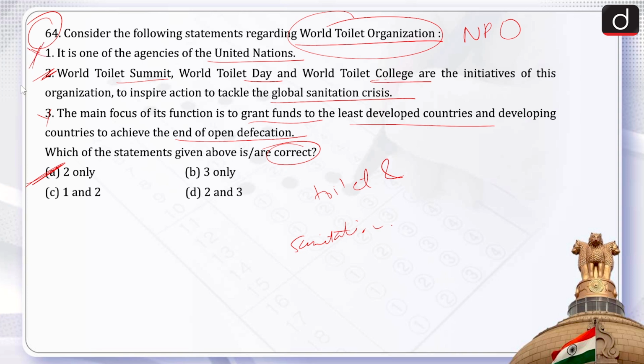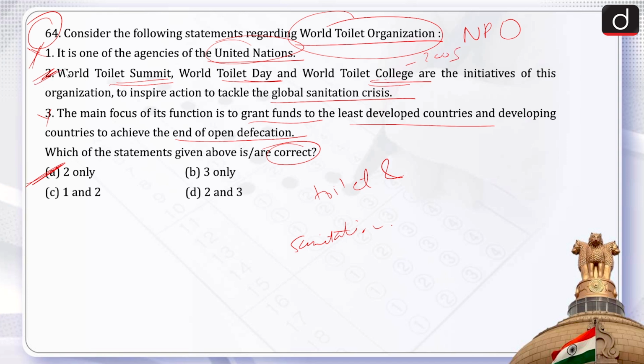So, consultative status. It is not an agency of the United Nations. Then, World Toilet Organization established World Toilet Day and the World Toilet Summit in the year 2001. This was followed by the World Toilet College in the year 2005.